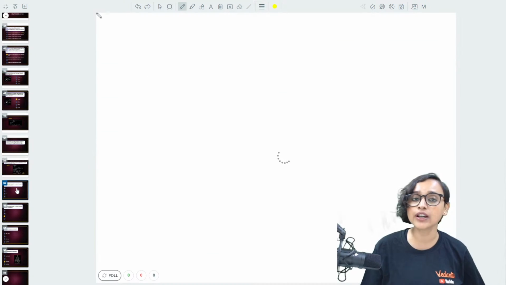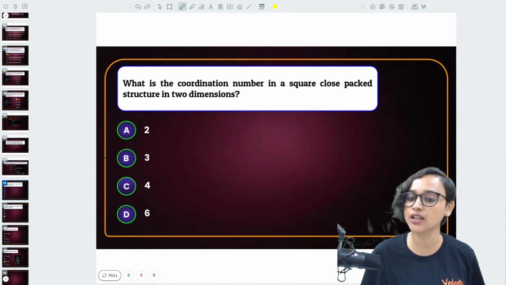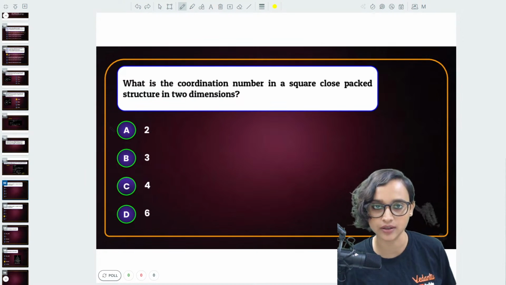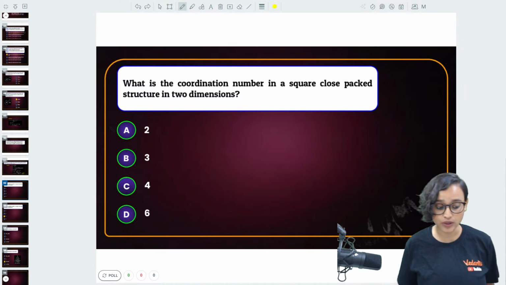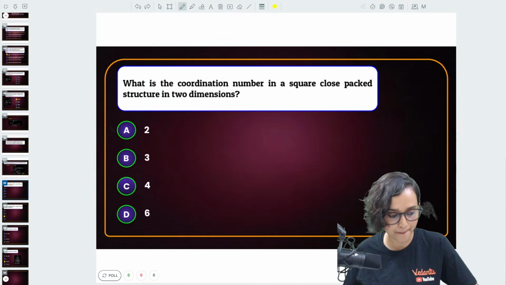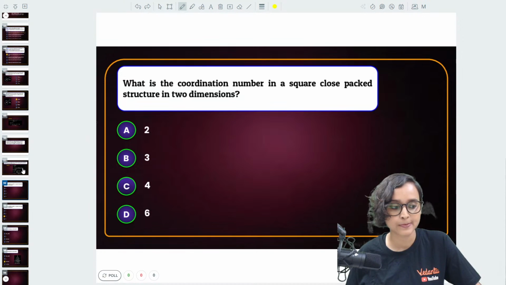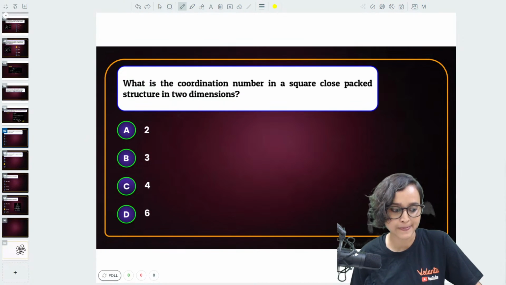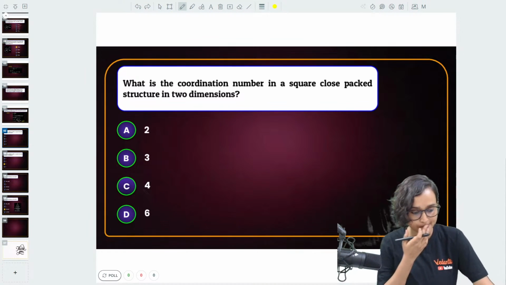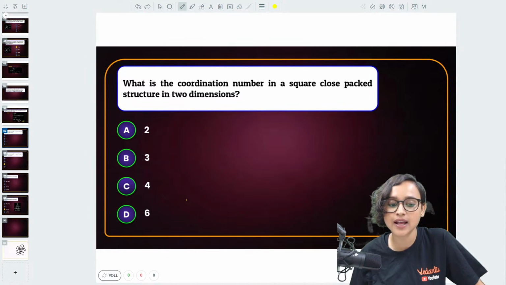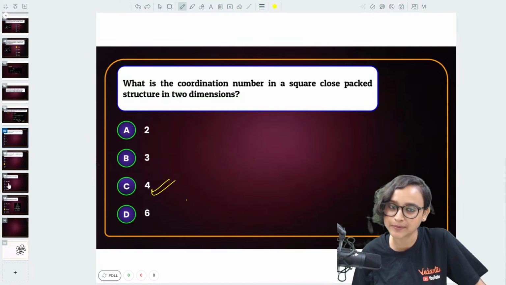Moving on to the next question. What is the coordination number in a square close packed structure in 2 dimension? In 2 dimension, guys. Tell me. Very good, the answer is absolutely right. The answer is 4.